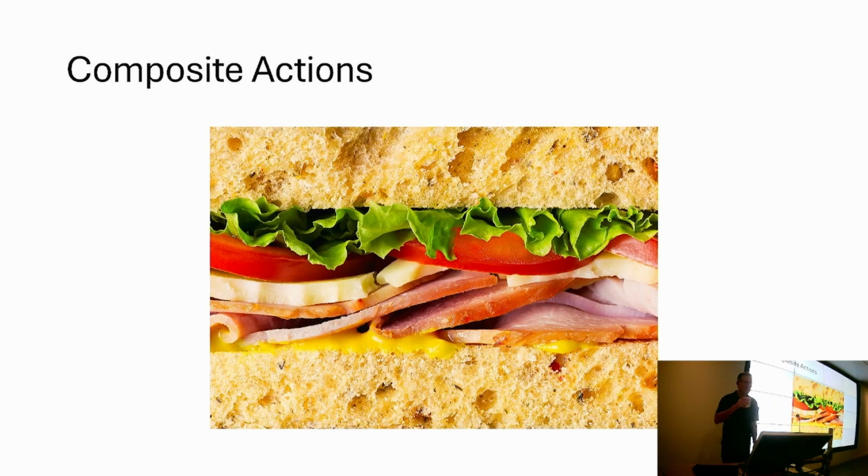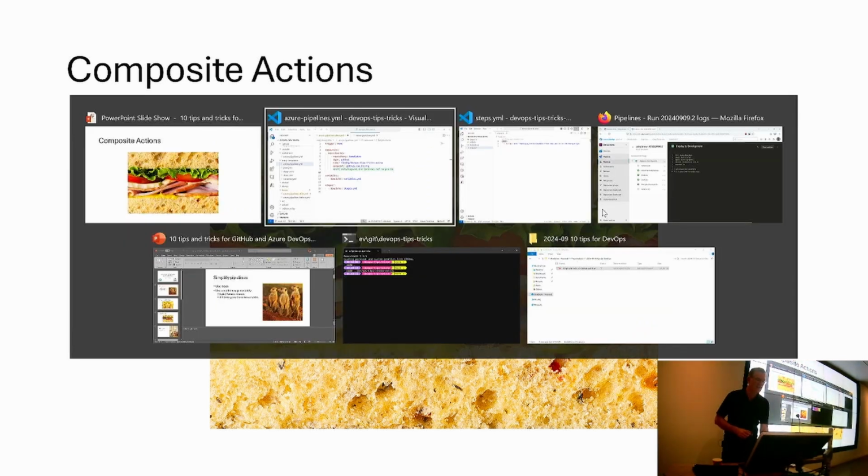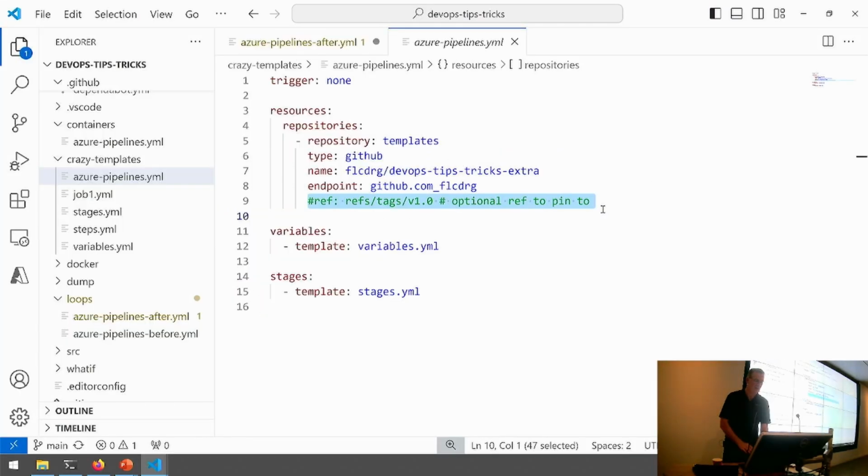Okay. Next one is composite actions. So this is something for GitHub. GitHub actions don't really have templates as such, but they do have the ability to write your own actions. And it's kind of the way we would achieve the same thing.